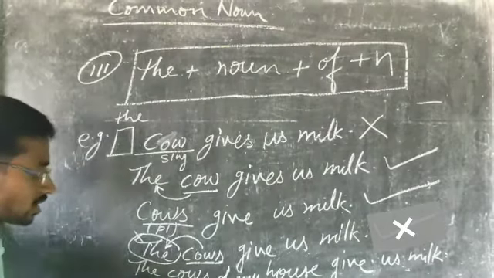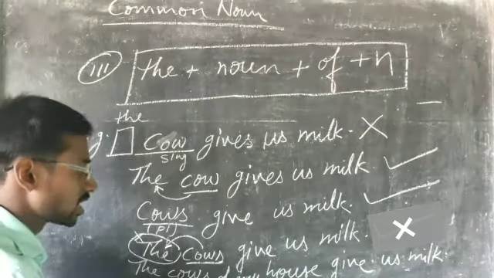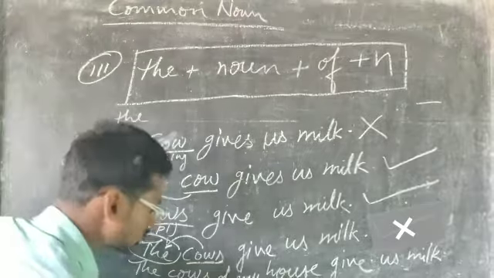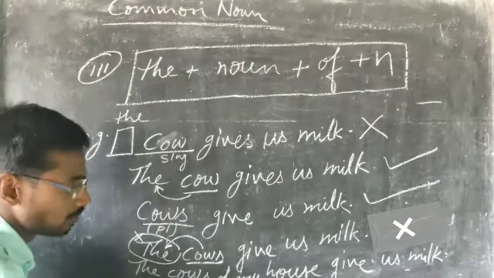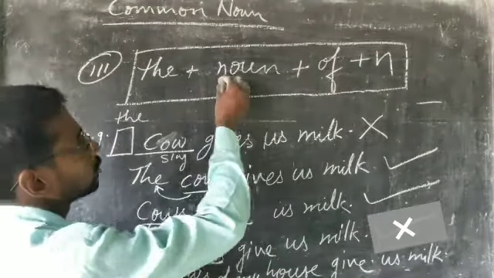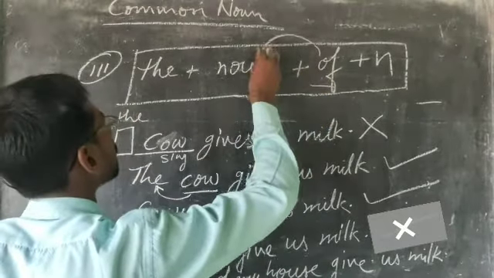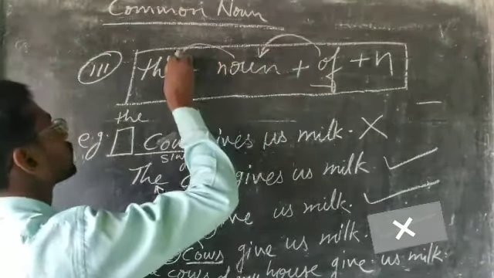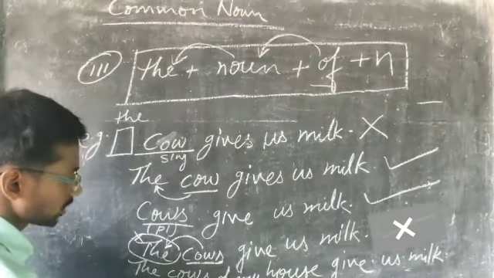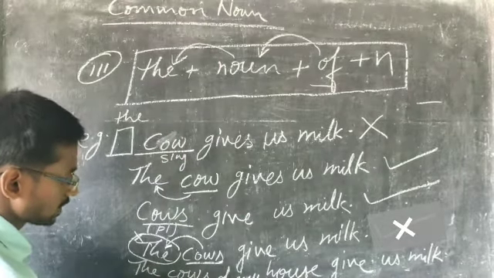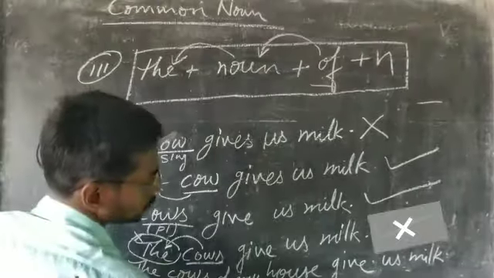But at the last sentence, the cows of my house, cows is also plural, but look at these rules. Of, and before it a noun comes, we mention the. And this is also a noun.